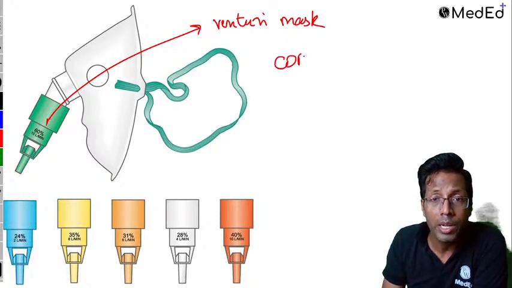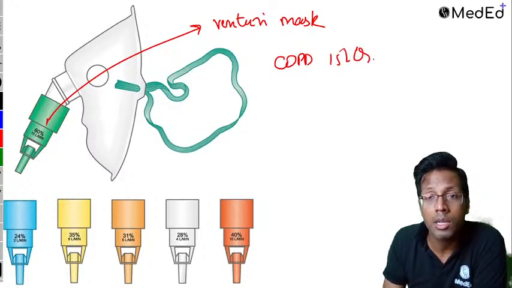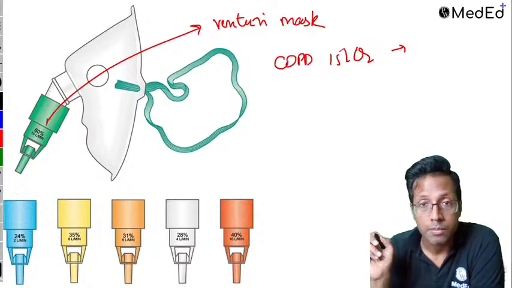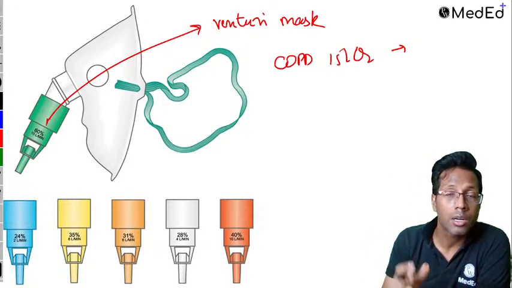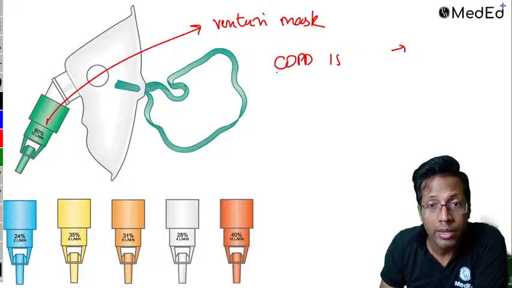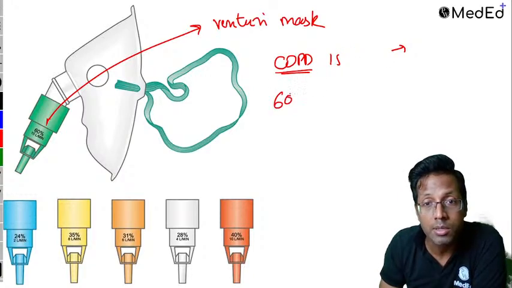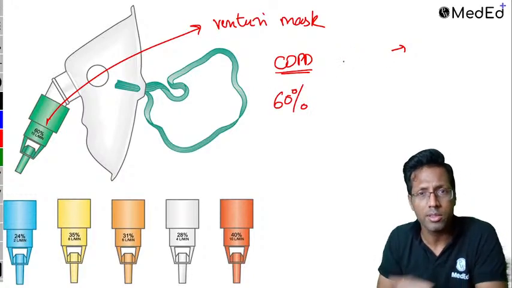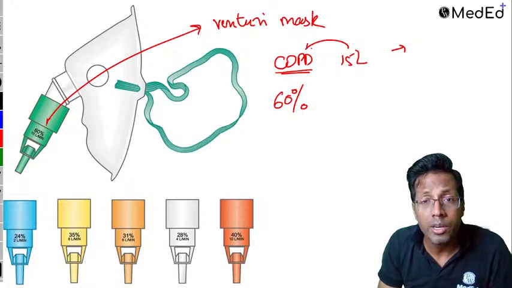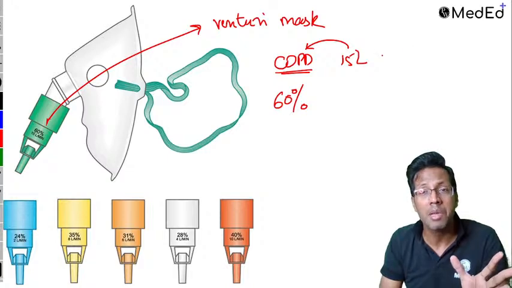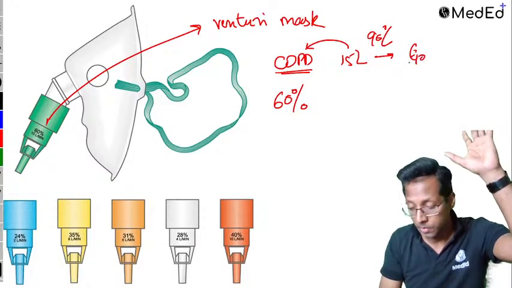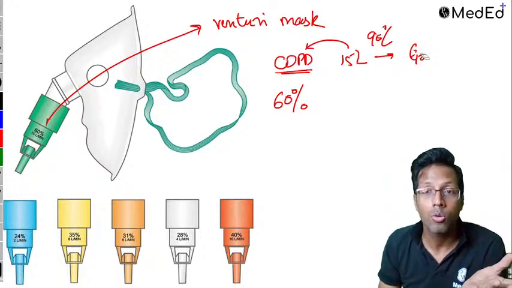All of you know, if a COPD patient is given 15 liters of oxygen, he will go straight away to God. He will stop breathing. A COPD patient comes in acute exacerbation in the casualty. You are the doctor on duty. You find the COPD patient has saturation of 60%. All of us, as an intern, give 15 liters. NRBM, 15 liters, 90%. And you find the patient has gone down. You can't do that.